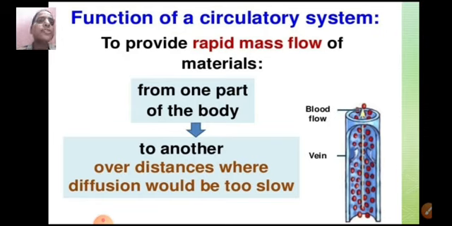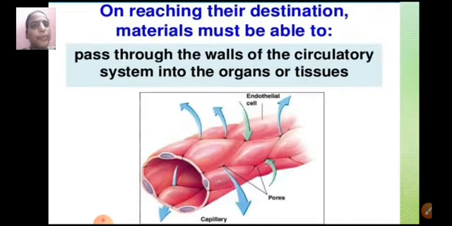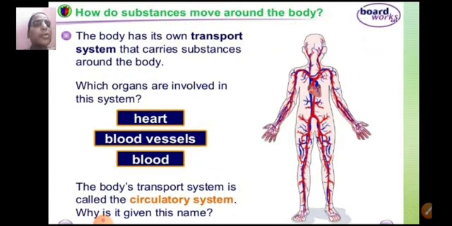So what is the function of a circulatory system? It helps in providing rapid mass flow of materials from one part of the body to another over distances where diffusion would be too slow. On reaching their destination also, the materials must be able to pass through the walls of the circulatory system into the organs or tissues. Now, how do substances move around the body? The body has its own transport system that carries substances around the body.